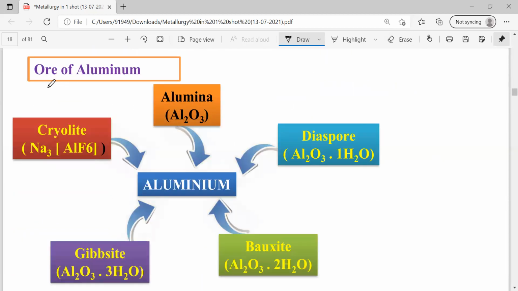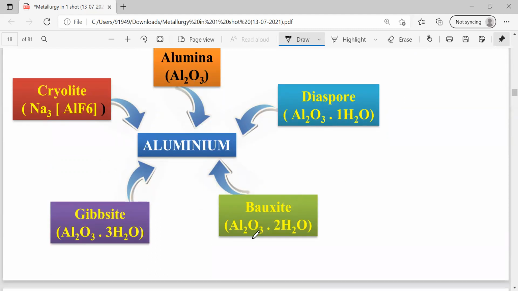Next one is extraction of aluminum. Aluminum exists in different mineral forms. One is alumina, Al2O3, diaspore, Al2O3.H2O, bauxite, Al2O3.2H2O, gibbsite, Al2O3.3H2O, cryolite. This is important. Cryolite. The formula is Na3AlF6. Actually, here you have to write the 6. Okay. So all these are the different minerals of aluminum. Take the screenshot.